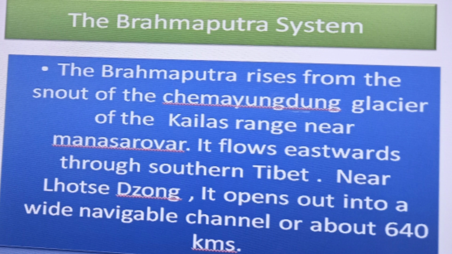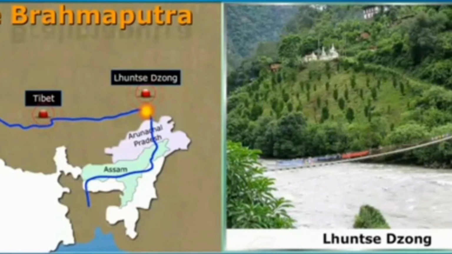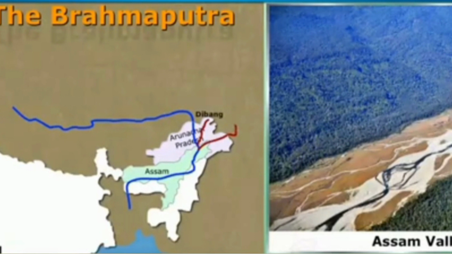Brahmaputra river flows eastwards through southern Tibet. Near Lhatse Dzong, it opens out into a wide navigable channel for 640 kilometers. Suddenly, it takes a bend in the Dihang Valley. It enters Arunachal Pradesh. When it enters Arunachal Pradesh, it has two tributaries, Dibang and Lohit. Finally, it enters Bangladesh.